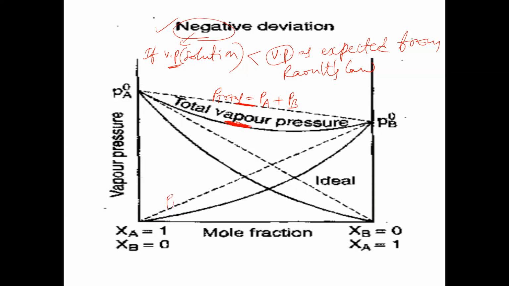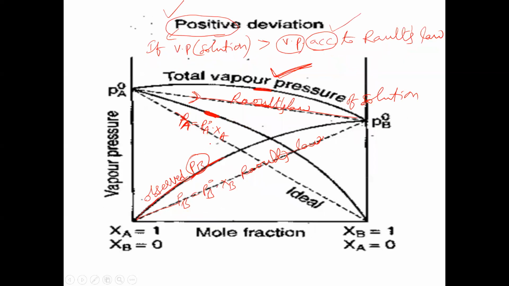The same thing is true for PB. PB is equal to PB naught XB, the vapor pressure of liquid B as per Raoult's law. But the observed is less than expected from Raoult's law. That's why again this is called negative deviation. So in all these cases, the observed vapor pressure of A is lesser than expected from Raoult's law. That's why this type of deviation is called negative deviation. Is my concept clear?